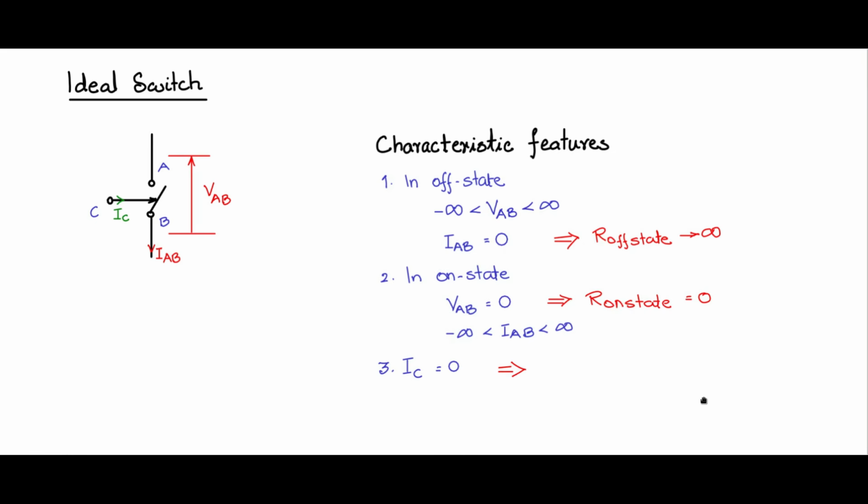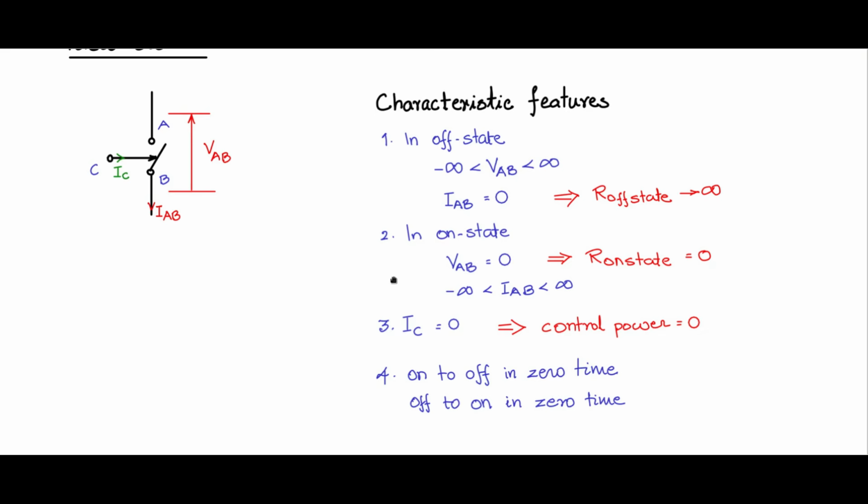Now when IC is equal to 0, this implies that control power is 0, as we discussed before. Now let us take this point 4. You have to switch the switch pole from on state to off state and from off state to on state, and this transition from on to off and off to on should happen in 0 time. This is another very important characteristic feature.